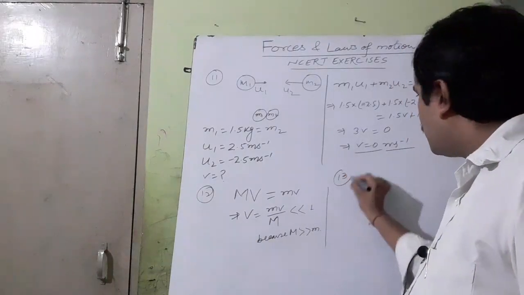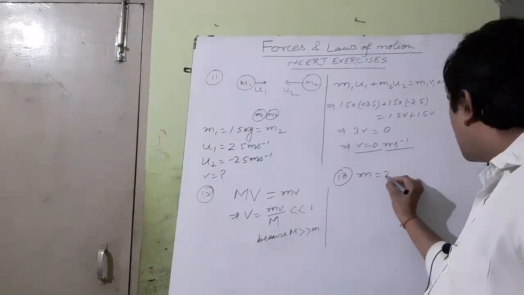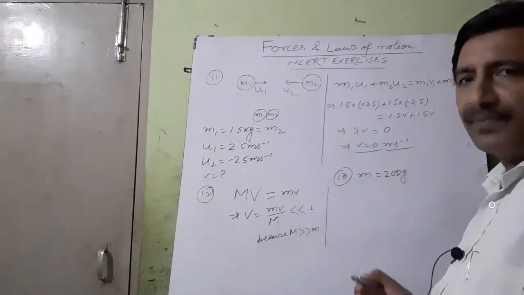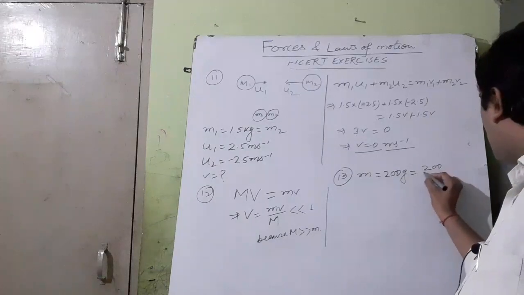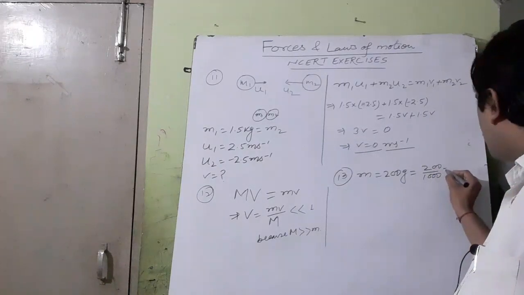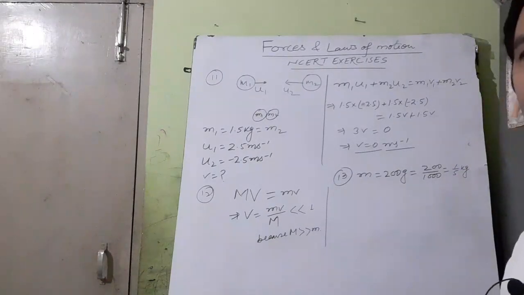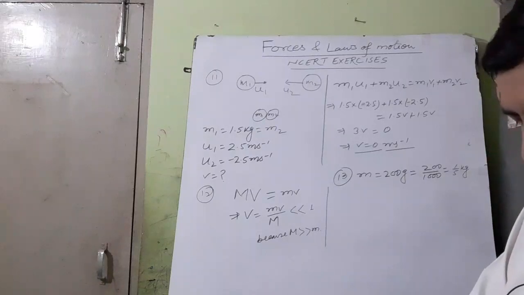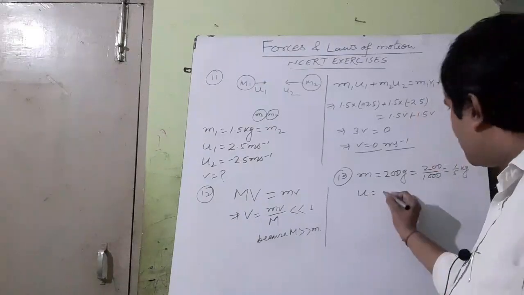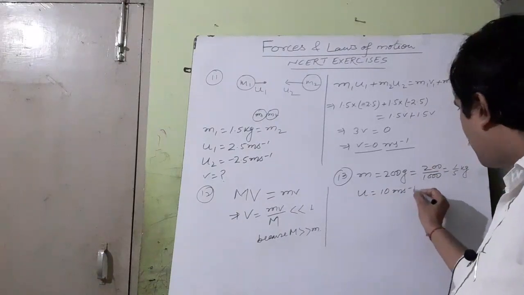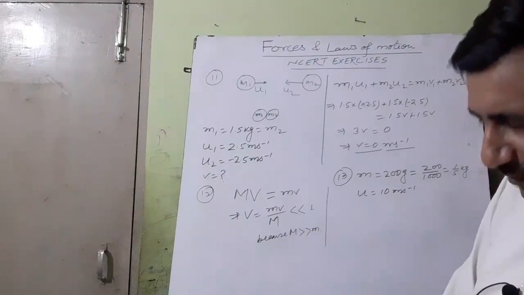Question number 13. You see, mass of the hockey ball is 200 gram. 200 gram should be converted into kilogram. So 200 by 1000, this is 1 by 5 kilogram. So mass of the hockey ball is 1 by 5 kilogram. Now its initial velocity u is equal to 10 meter per second.